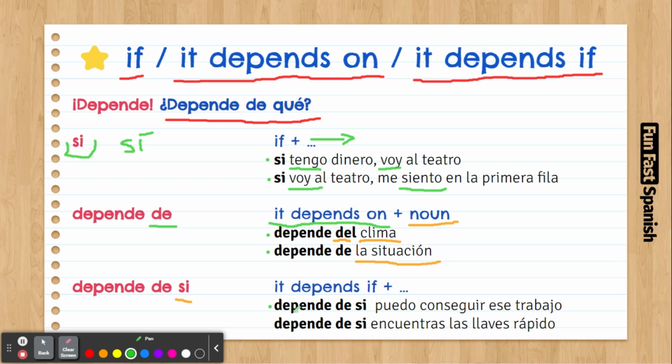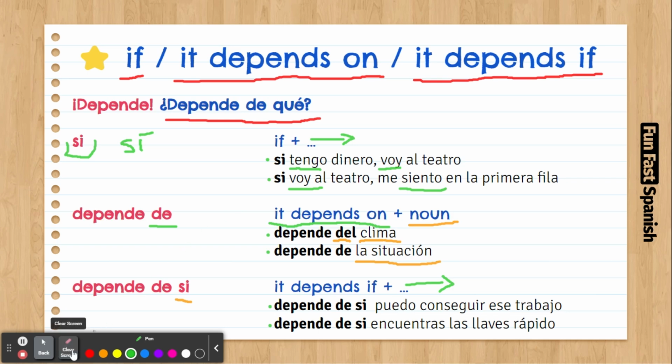Oh, also, shall we go now? A question, and this could be the answer. Vamos ahora, depende de si encuentras las llaves rápido. It depends if you find the keys quickly. So that's it. You have if, it depends on, it depends if, and you put the rest of the sentence you want to put here. Remember, with it depends on, you're always going to put a noun. Depende de algo. And that will be it.